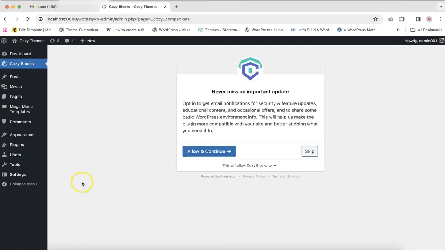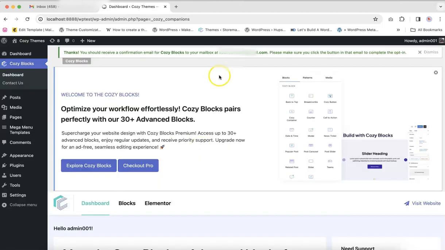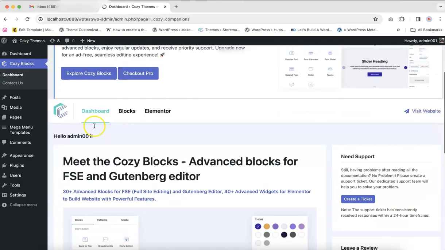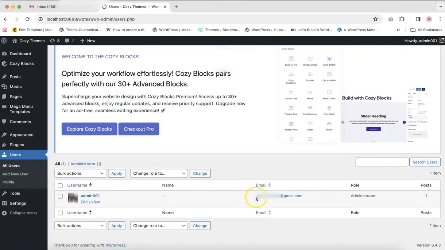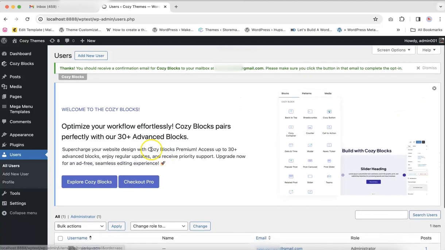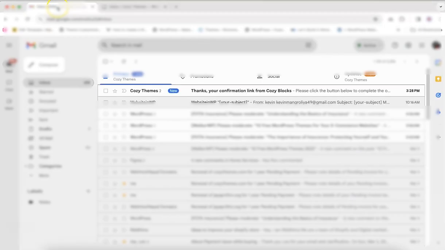After activation, you will be redirected to this page. So this is a mandatory step in order to activate our plugin, which sends a confirmation link. After clicking the allow and continue button, you would get a confirmation link in this email, which is the WordPress admin email. So you can confirm the admin email in this section as well. So let's check our confirmation link.